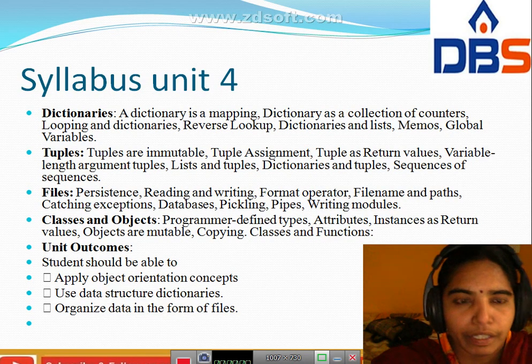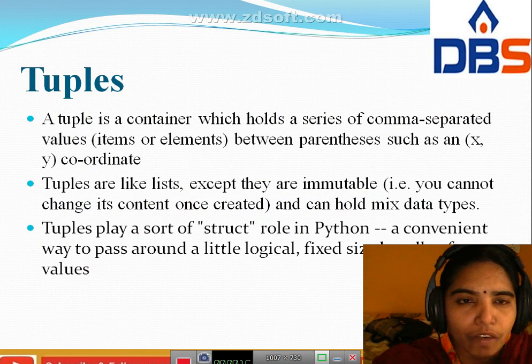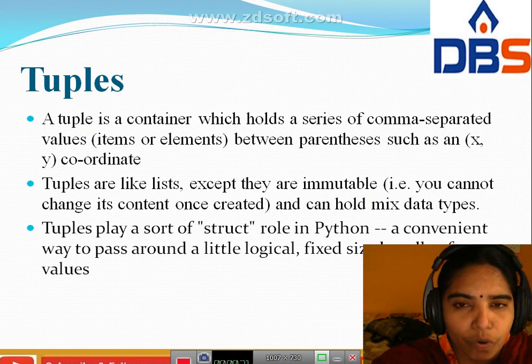Here in this syllabus we complete dictionaries. Next topic is tuples. What is meant by a tuple? A tuple is a container which holds a series of comma separated values. It is represented in parentheses, such as x comma y. The elements are written in parentheses only, and the elements are separated by commas.